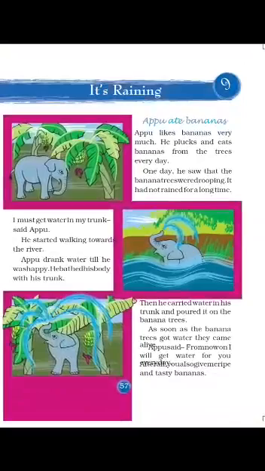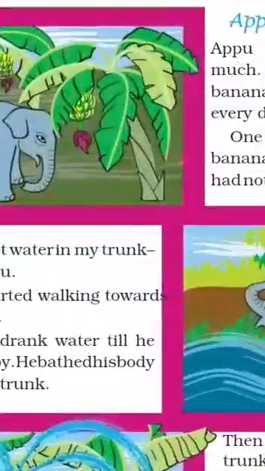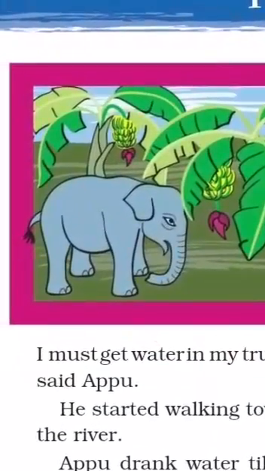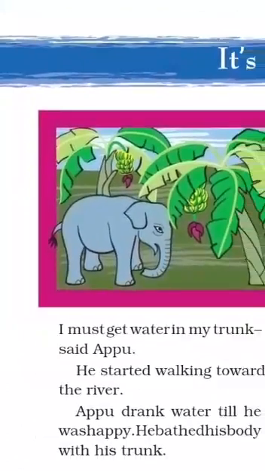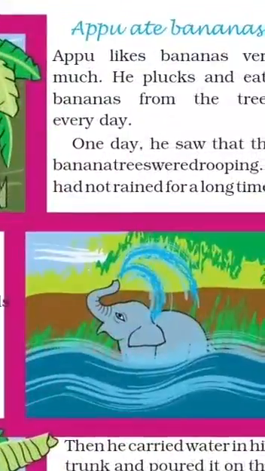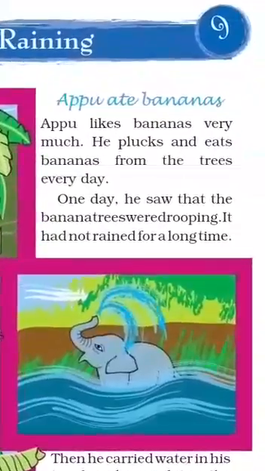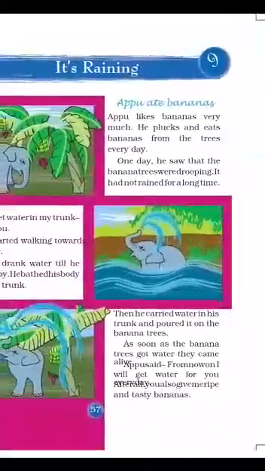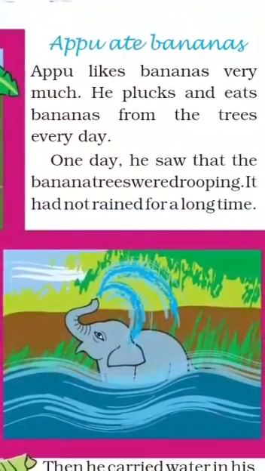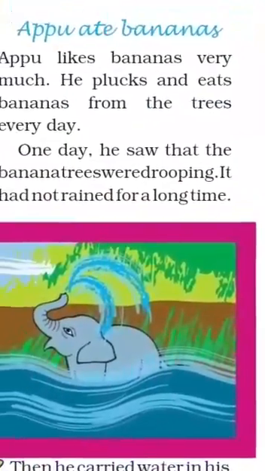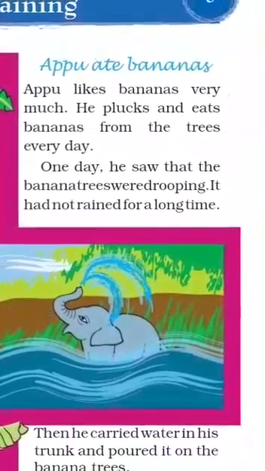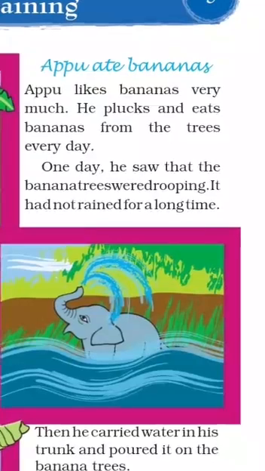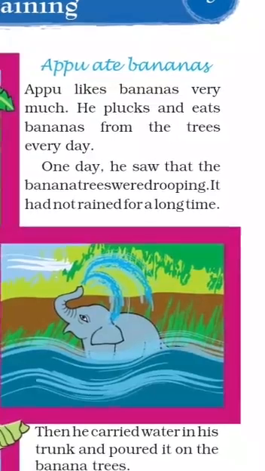Appu ate bananas. Here you can see one elephant, and the name of the elephant is Appu, and he ate bananas. Appu likes bananas very much. We all know very well that elephants like bananas very much. He plucks and eats bananas from the nearby trees every day. Every day there will be a feast for Appu.